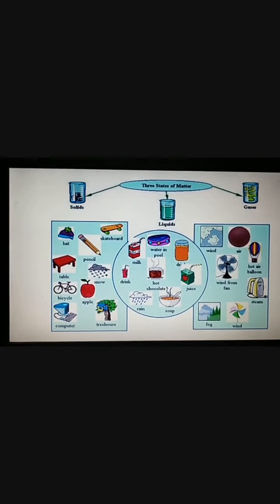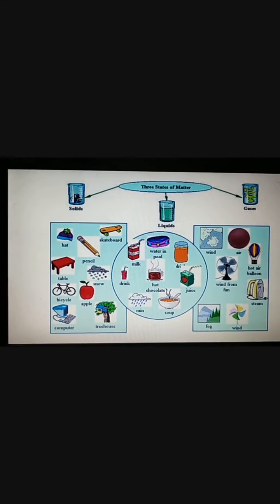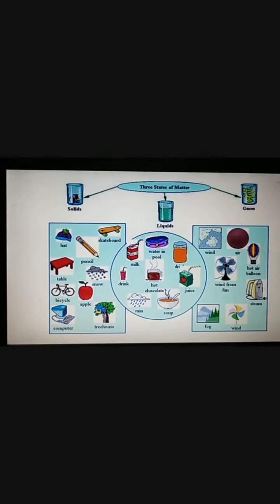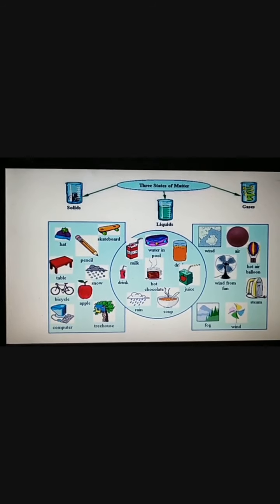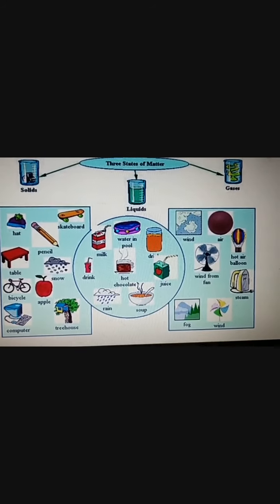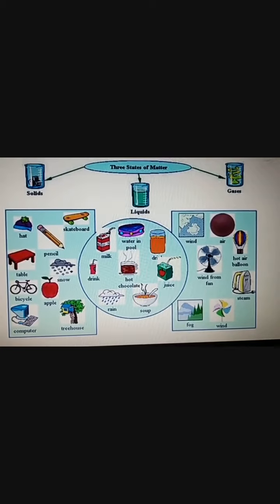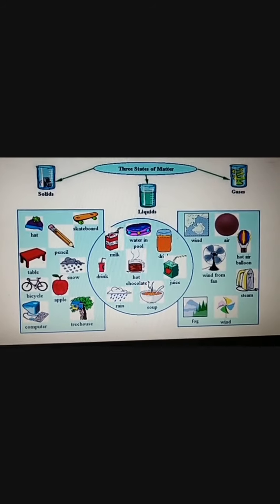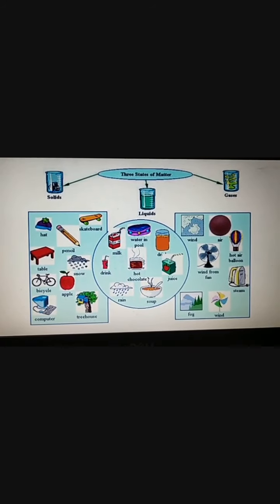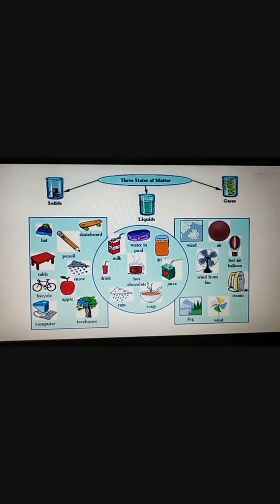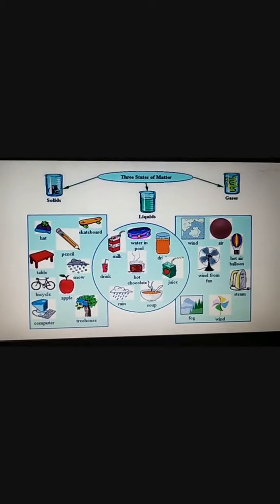Then liquids: milk, drink, hot chocolate, juice. These are the states of matter. Then you see gases: air, wind, steam, fog. These are the examples of gases. So there are three states of matter: solid, liquids and gases, and you come across these things daily. Correct? Yes. So let's move to our next topic.